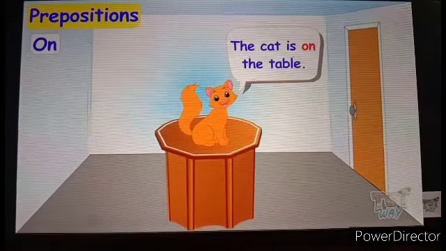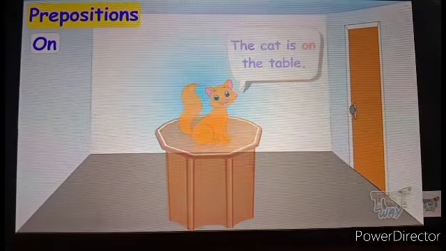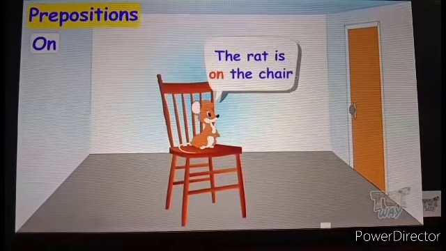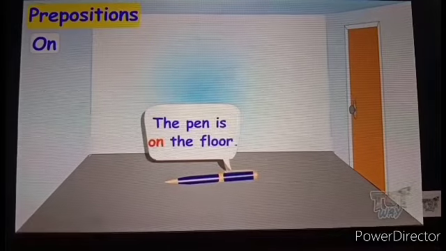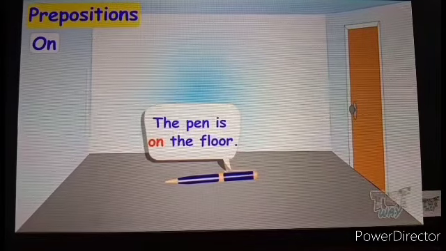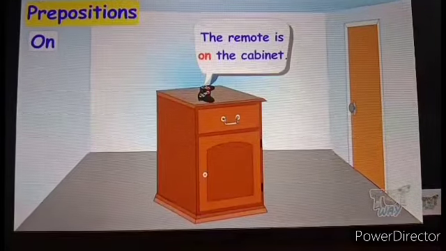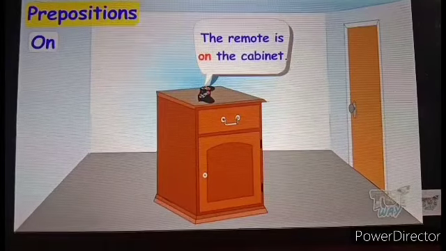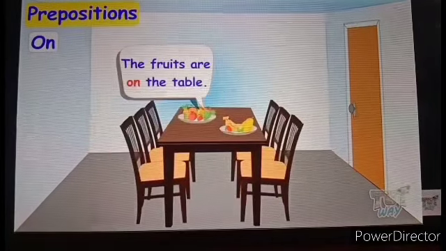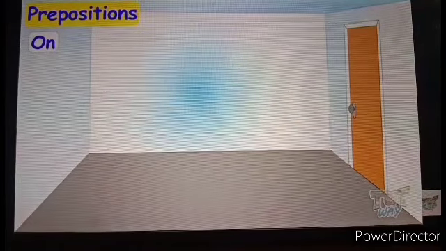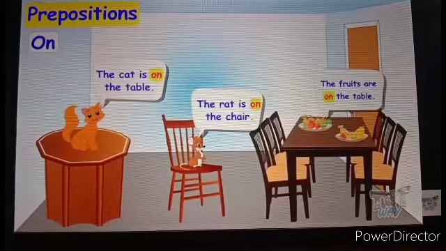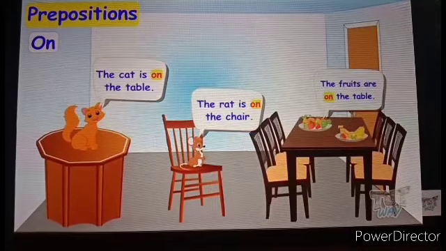The next example is on. For example, the cat is on the table, the rat is on the chair, the pen is on the floor. The remote is on the cabinet. The fruits are on the table. So these are all examples of the preposition on.